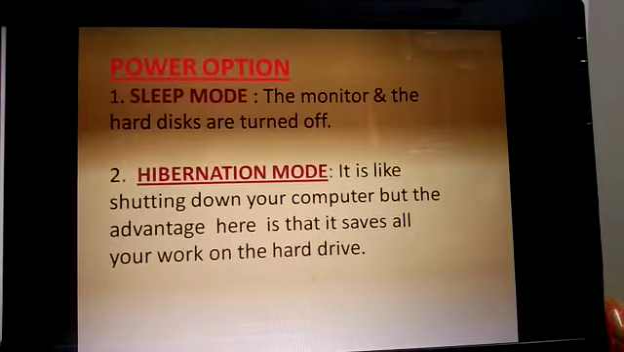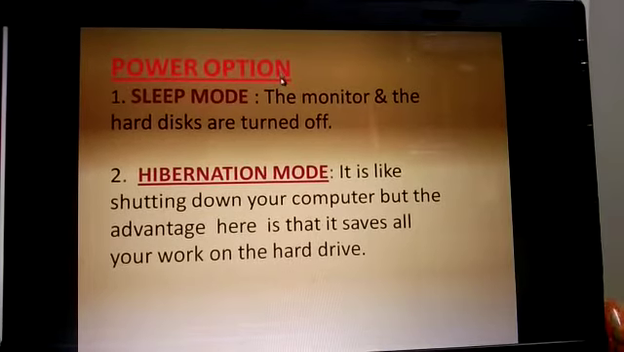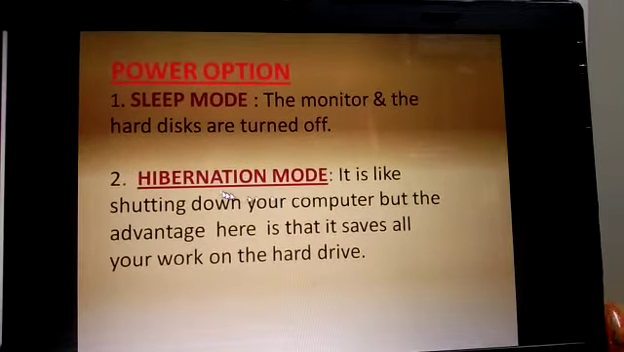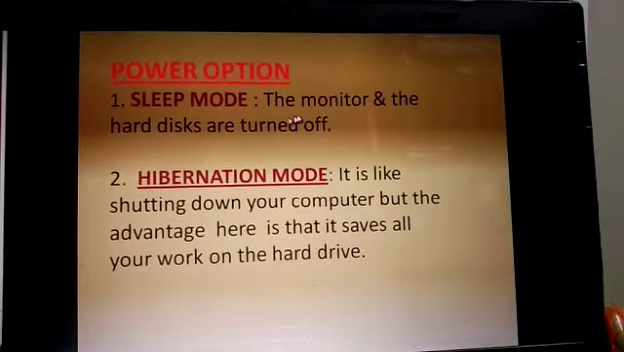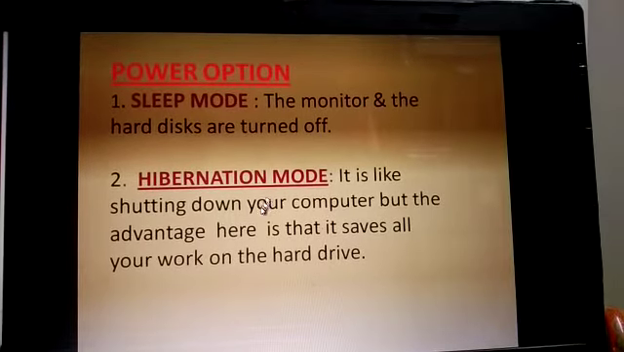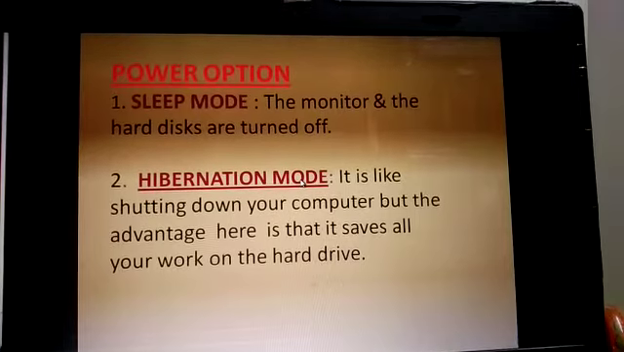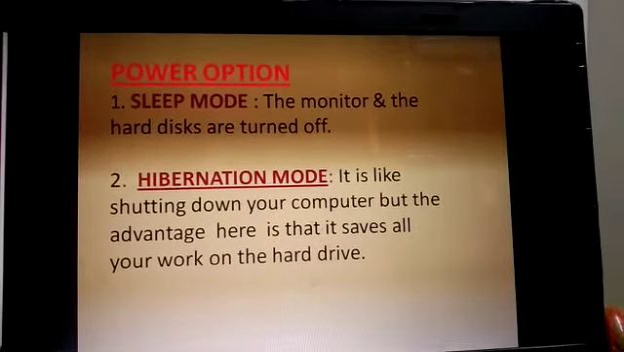Now power options. We have two types of power modes, that is sleep mode and hibernation mode. What is the difference between these two modes? In sleep mode, the monitor and the hard disk are turned off. But in hibernation mode, the monitor and hard disk will be turned off only after saving the data in the hard disk. Let us go back.